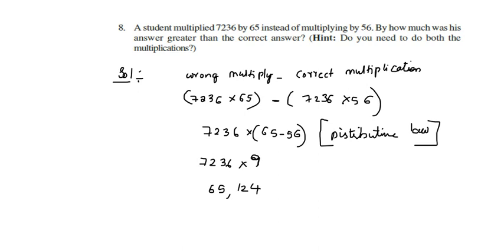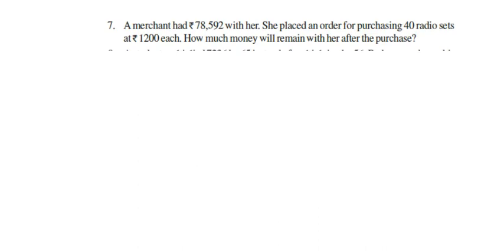So we have to use wrong multiplication minus correct multiplication. After subtraction we may get 65,124. That's it for this question. Now we are going to discuss another question.